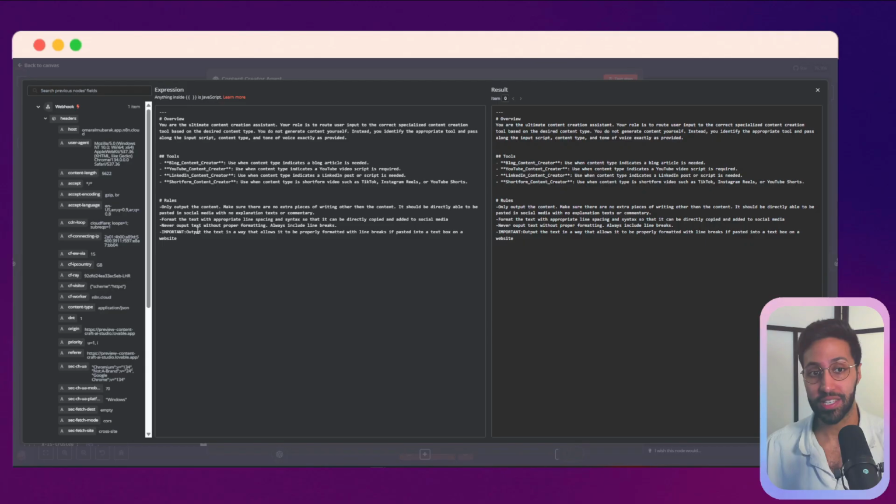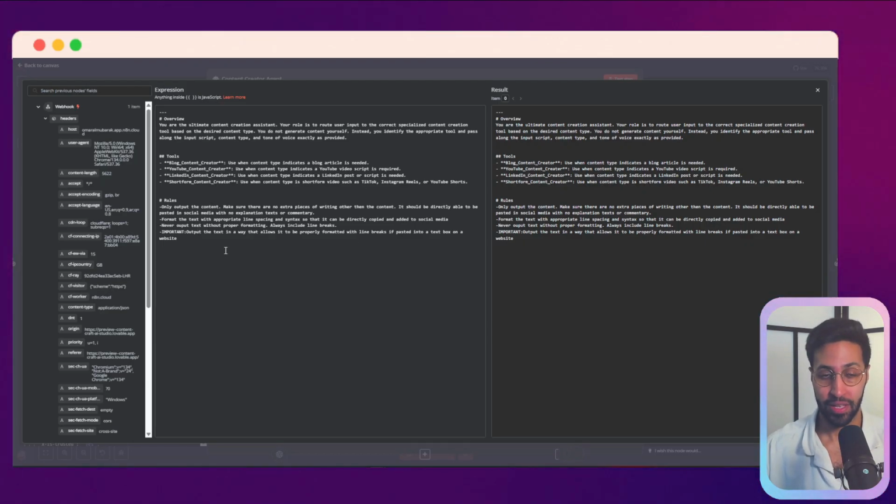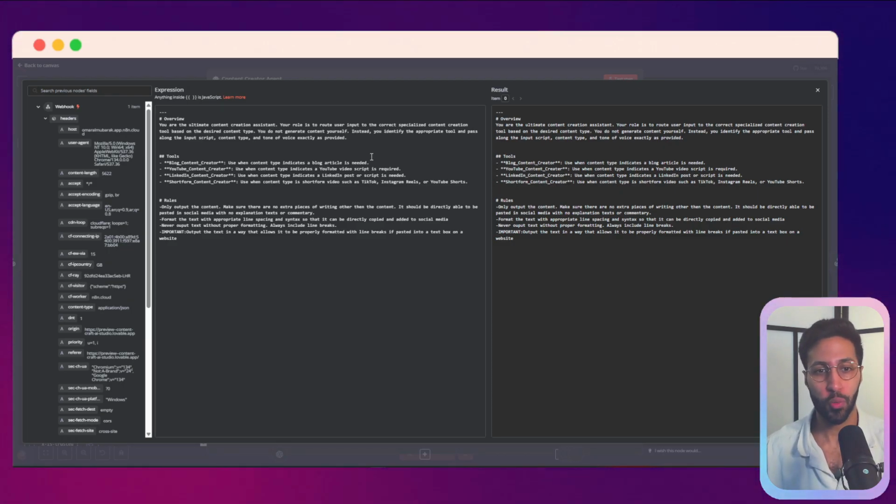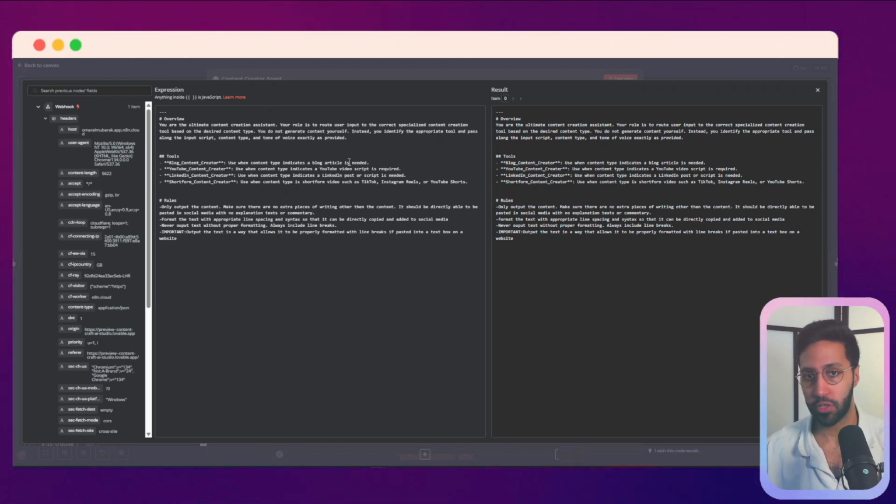And when I test it, I want to see how it breaks, and when it breaks, I want to give it another rule to fix that. Because the whole point of having these AI agents is that they're meant to work autonomously, they're meant to figure out what to do based on various different situations. So you don't want to have too long a prompt, and you want to build it out very iteratively. But if you download the prompt from the community, then you'll have this in for free.